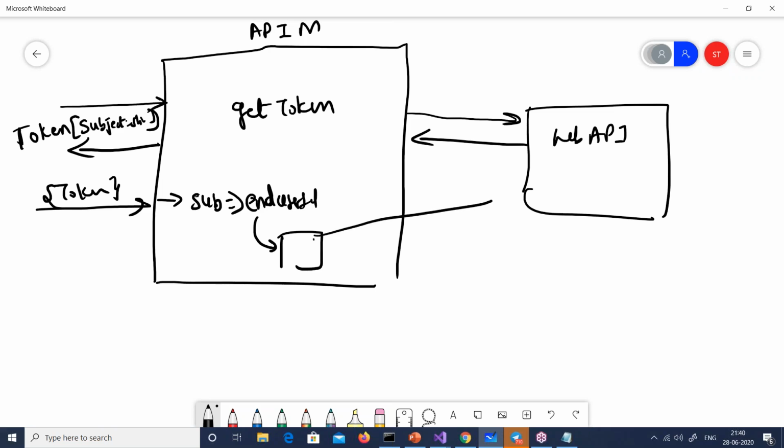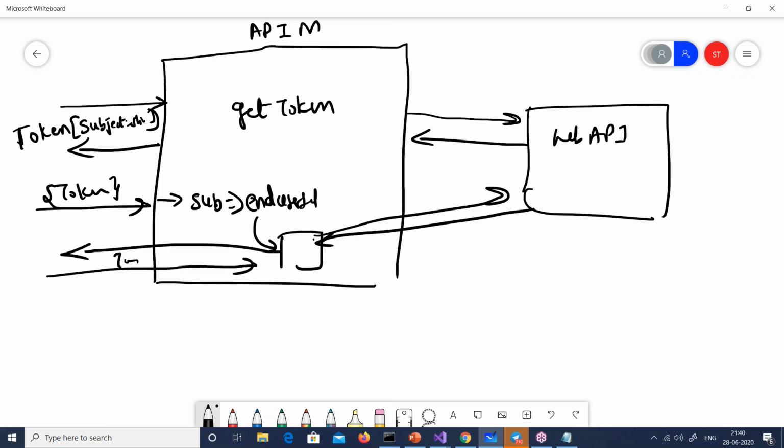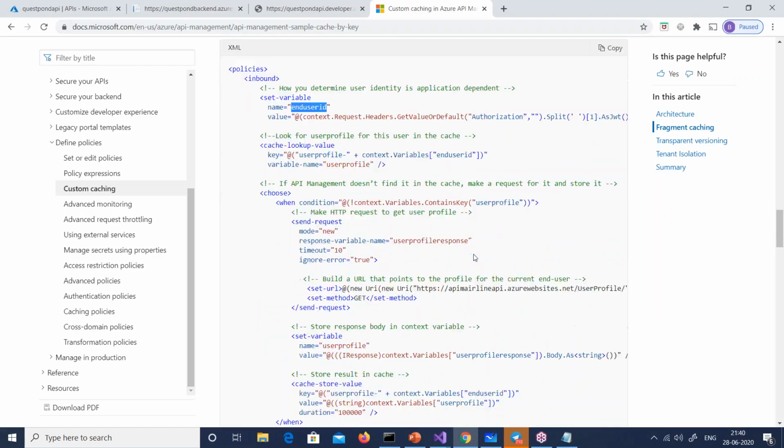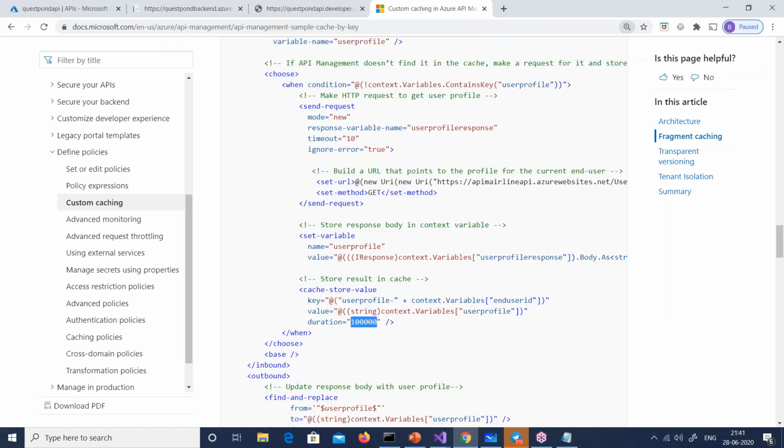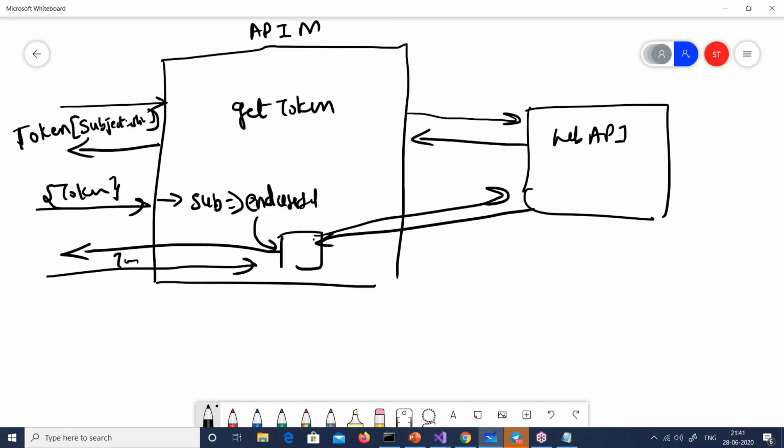So if there is no cache, he will go hit that API URL, push it into cache and send it. Now, if I again go back with the token, let's say within that 3000 seconds, I don't know how much is the expiry time he has given, the duration, you can see the duration out here. So if I go within that time, he will say, okay, let me look in the cache with that user ID, and he will give me that. So from the token itself, he will extract the claims and look up into the cache and do the things, right?